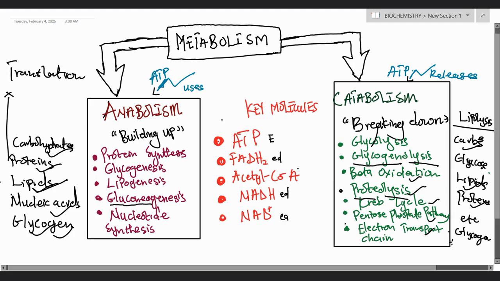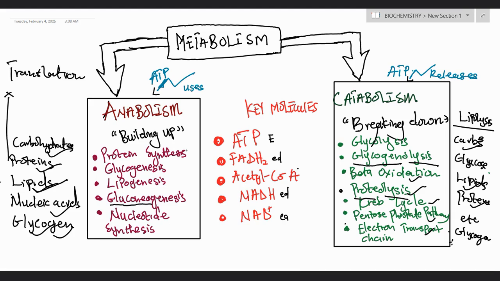Okay, now during metabolism, there are molecules that are released that facilitate the process of metabolism and also lead to the production of energy. And these are the molecules we have.